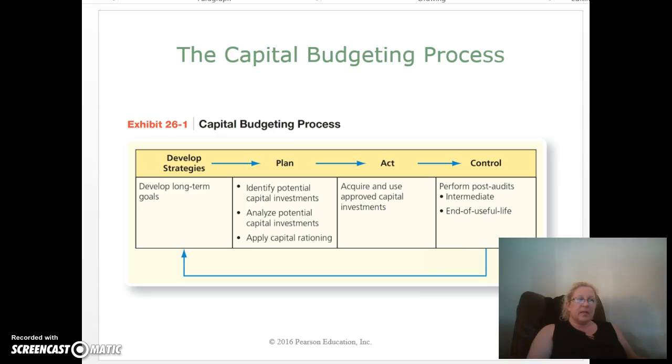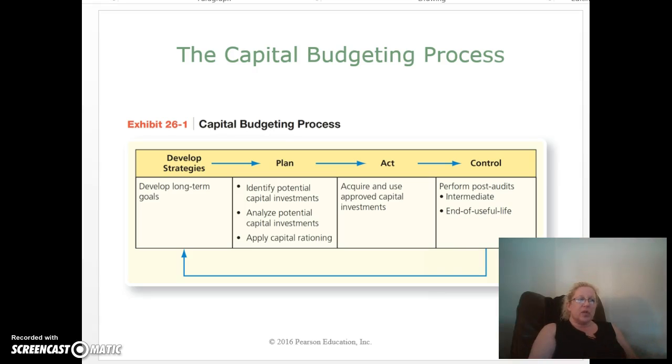The second step in the capital budgeting process is the planning process, which has 3 sub-steps. The first is to identify potential capital investments, for example, new technology and equipment that may make the company more efficient, competitive, or profitable. After identifying potential capital investments, the second sub-step is to analyze the investments using one or more capital budgeting methods.